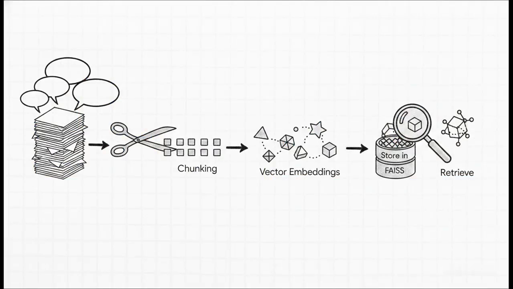Okay, let's roll up our sleeves and look at the pipeline. How do we actually cement that short-term working memory into our non-parametric vector database? We call this the automated consolidation process. First, the system ingests the raw session dialog. Second, because models have token limits, we chunk the text up using something like a character text splitter, say chunks of 500 characters with a 100-character overlap, just to keep the context intact. Third, we pass those chunks through a model like Hugging Face's all-MiniLM to generate dense vector embeddings. Fourth, those vectors get stored and indexed directly in FAISS. And finally, step 5, when the agent faces a new query, it dynamically retrieves those stored vectors based on semantic similarity.